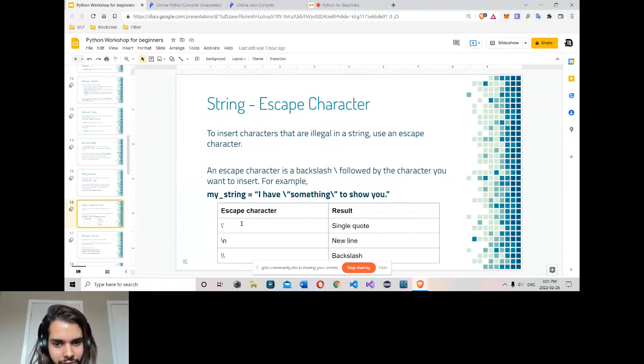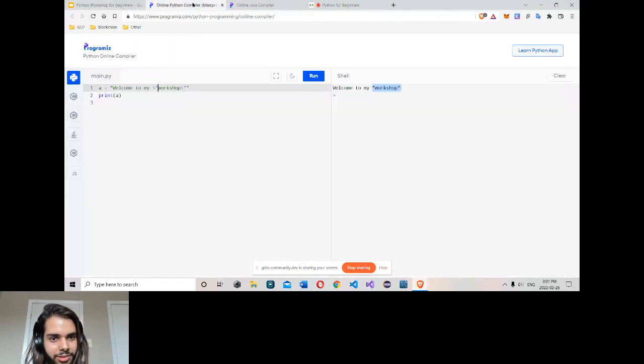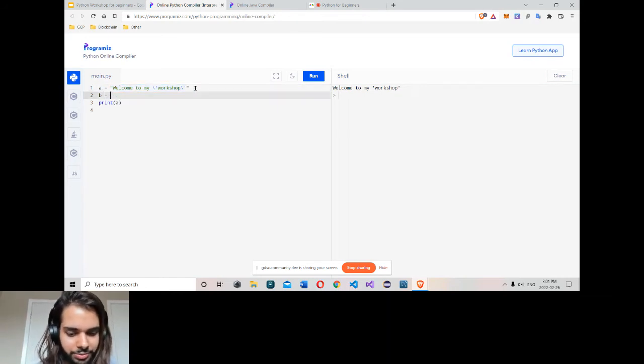Actually, you can enter a single quote, new line, or more with a backslash. So this way to insert a single quote. However, let me make one more variable here.